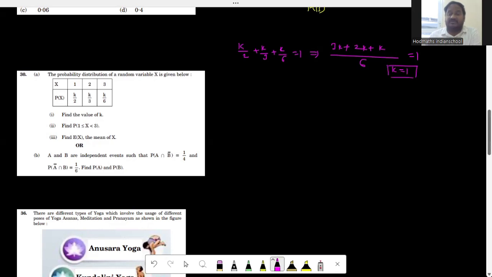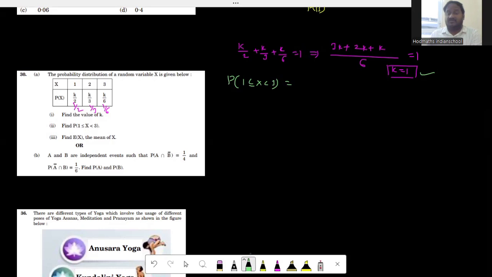So k equal to 1, what does that mean? Now, the first probability when k is equal to 1 is going to be 1 by 2, and this is 1 by 3, and this is 1 by 6. Now, coming to answer these questions, what is the very first question given? Find the value of k. Yes, k is equal to 1. And the second question is, what is the probability of 1 less than or equal to x less than 3? What do you mean by that? You have to start finding probability of 1 onwards, but not probability of 3.